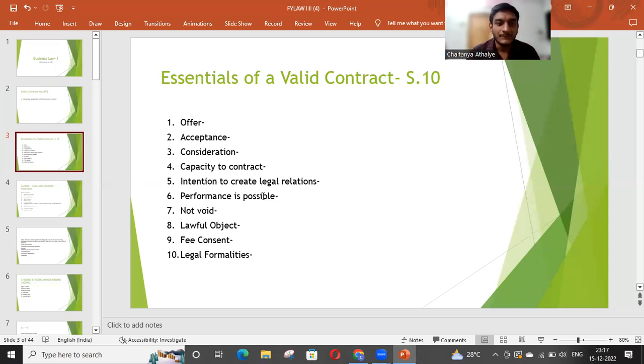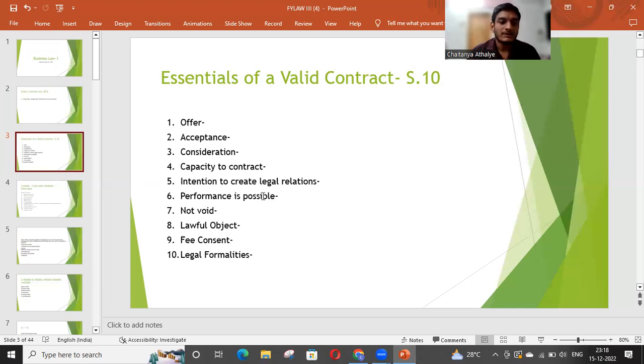Take a simple example here. Suppose you go to the grocery shop and buy a packet of chips. What benefit are you giving to the other party, means the shopkeeper? You are giving the shopkeeper the money, maybe 5 rupees, 10 rupees, 20 rupees, whatever it is. And what benefit is the shopkeeper giving you? He is giving you the chips. So both the parties are doing something for each other. Both the parties are exchanging something. Both the parties are giving something to each other. That is basically called consideration.